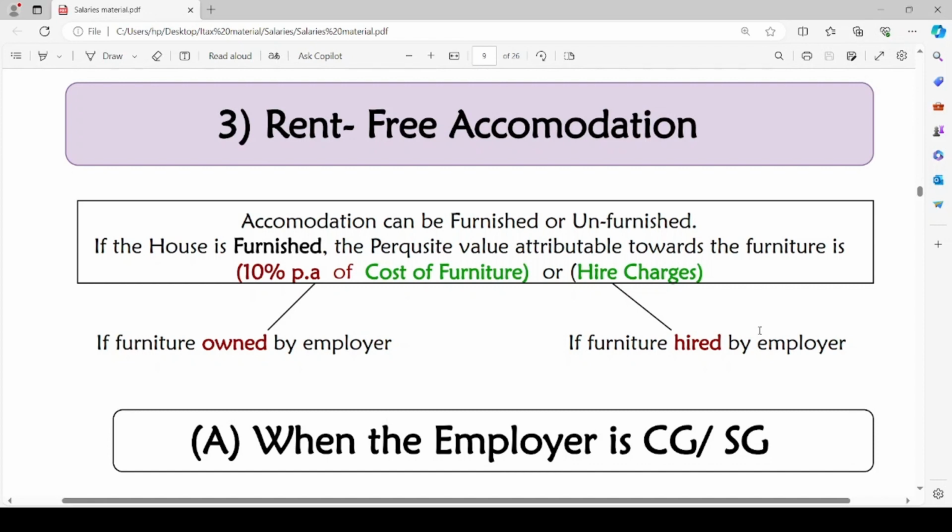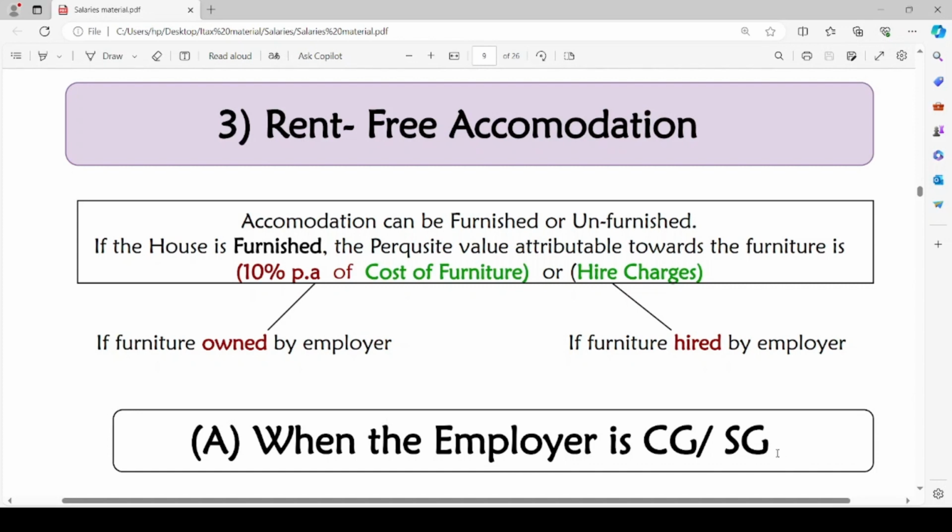Let us take a case where the employer hires such furniture. It is not his own furniture. In such cases, hire charges will be the perquisite value attributable towards the furniture. This is not the whole perquisite value. This is a part of value of rent-free accommodation only when the accommodation is furnished. If the accommodation is not furnished, there will be no perquisite value attributable towards the furniture.